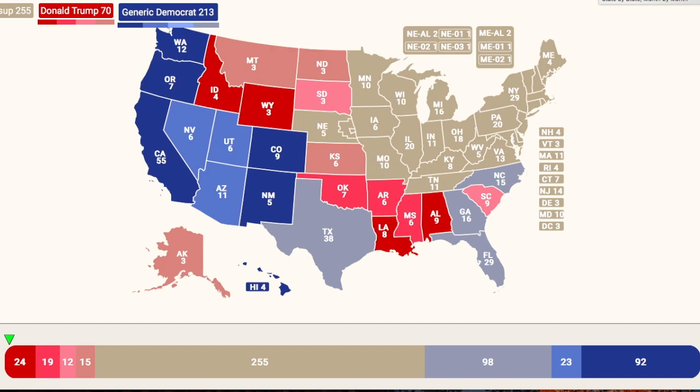I'm sure I'm going to get a lot of comments saying, this is unrealistic, this is never going to happen. I agree. I don't think Texas is flipping. I don't think Utah is flipping. And many of these ruby red Republican states are only narrowly going to the president. Again, not a prediction. I really want to stress that point.